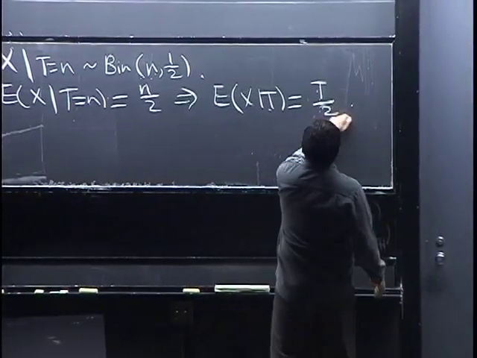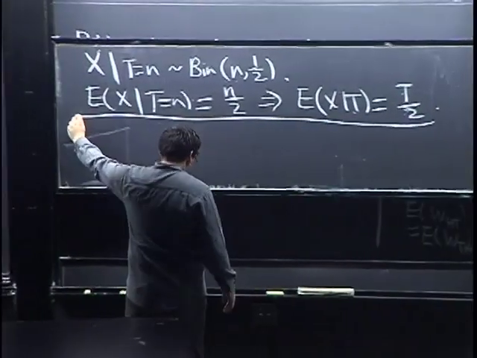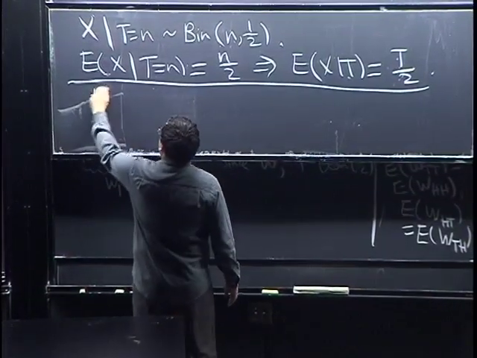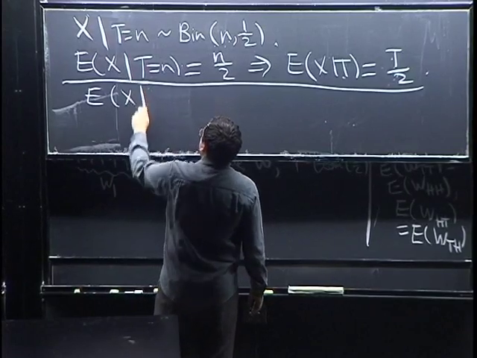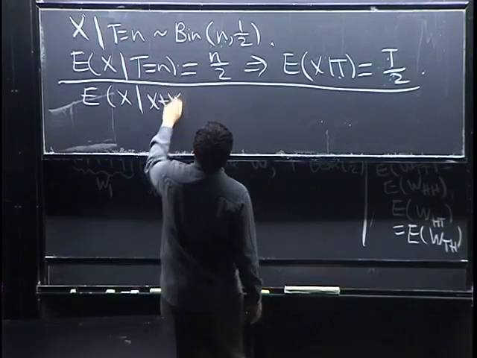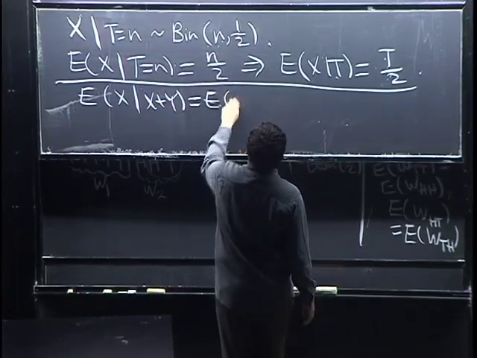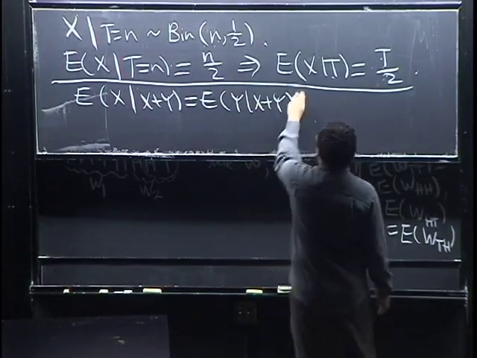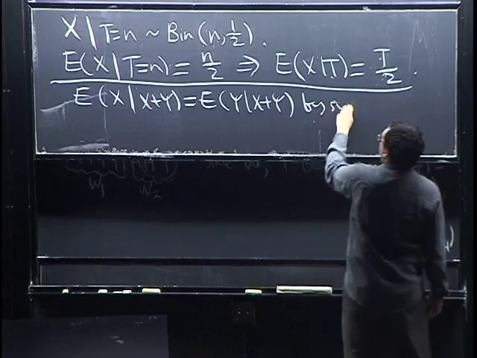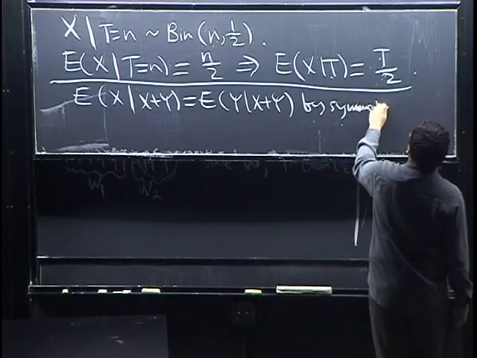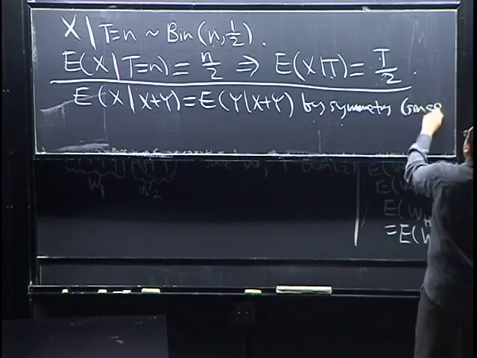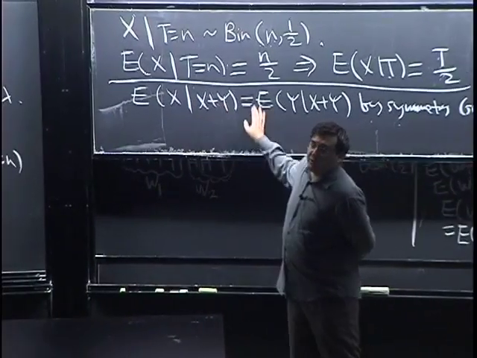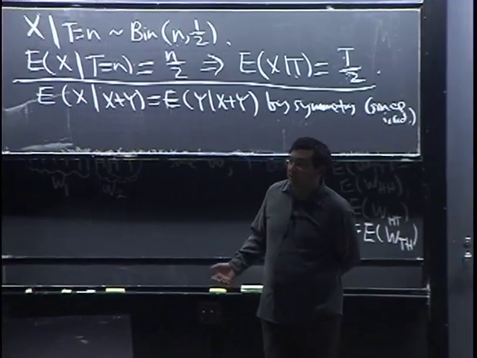That's one way to prove it. Here's a way that I like even more, which is to notice the symmetry. E of X given X plus Y equals E of Y given X plus Y. That is true by symmetry because they're IID. This is always true with IID. That doesn't assume anything about the Poisson.